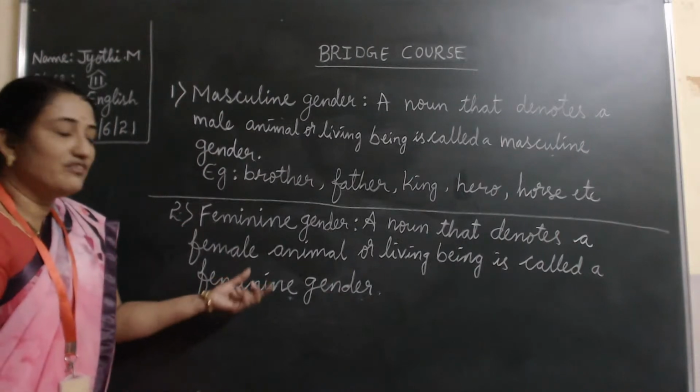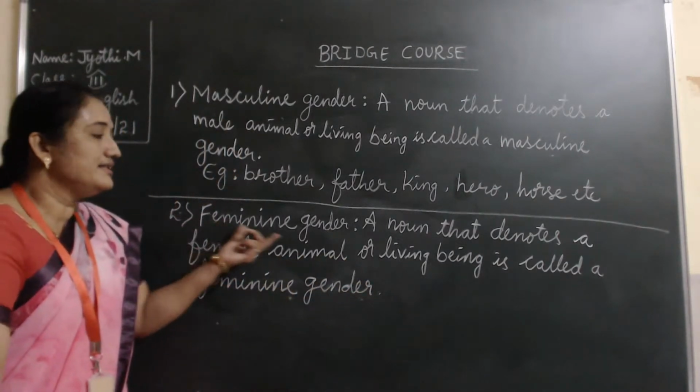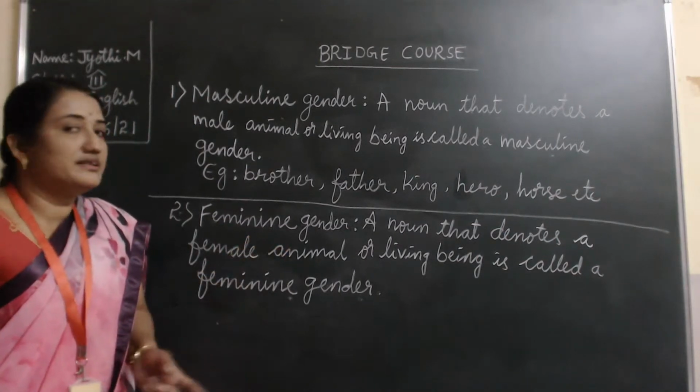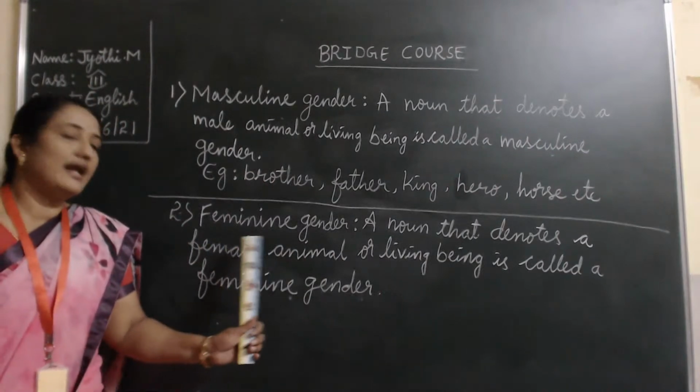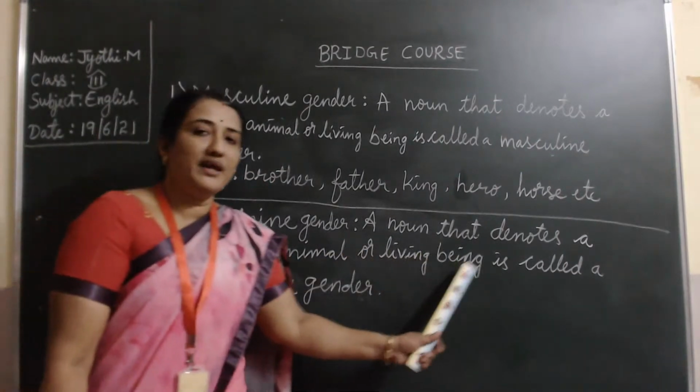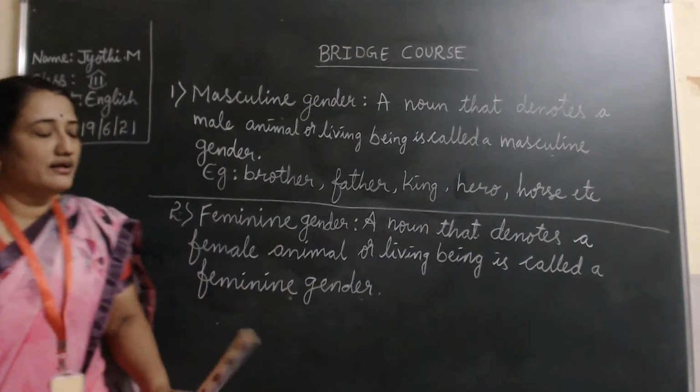All the female categories of animals and living beings come under the feminine gender. What is feminine gender, children? A noun that denotes a female animal or living being is called a feminine gender.